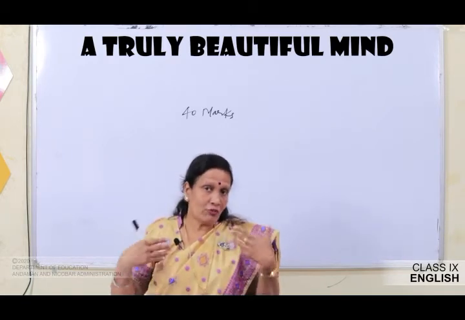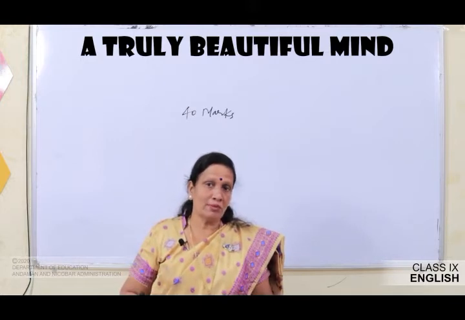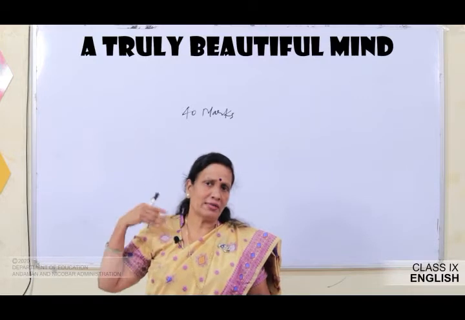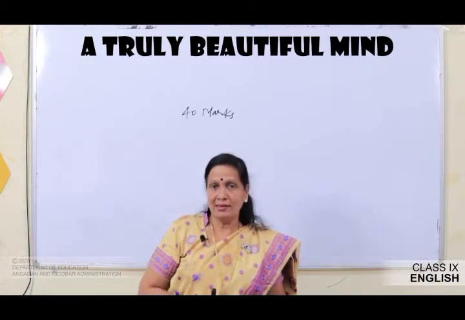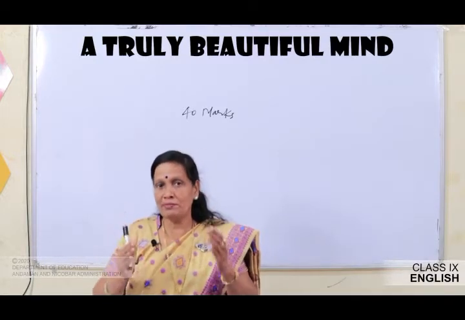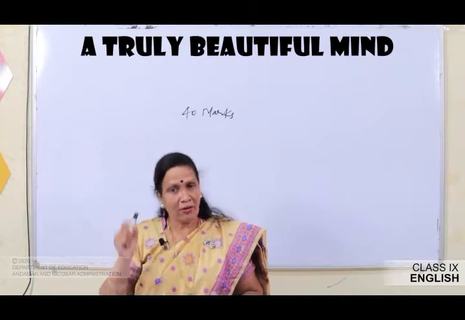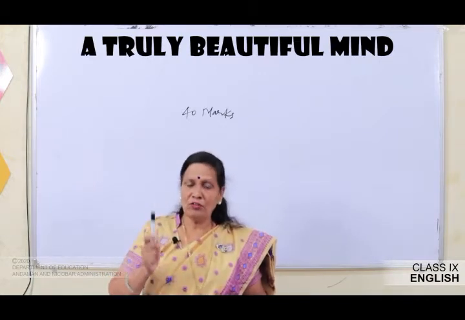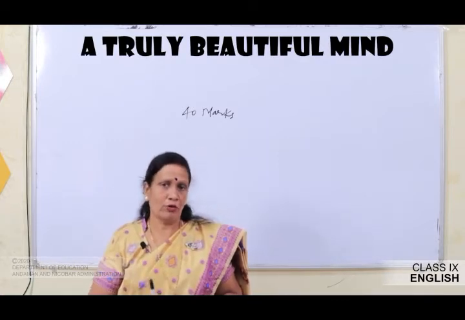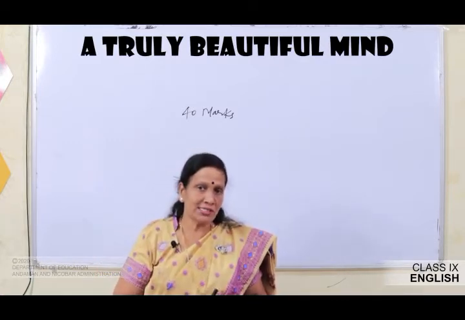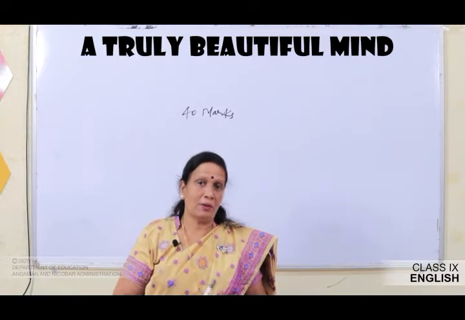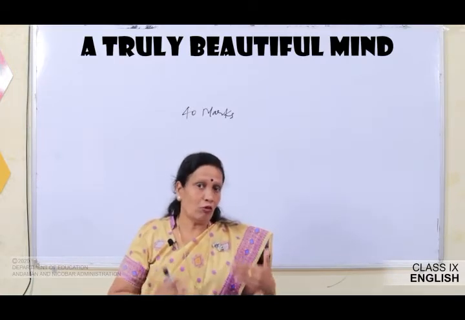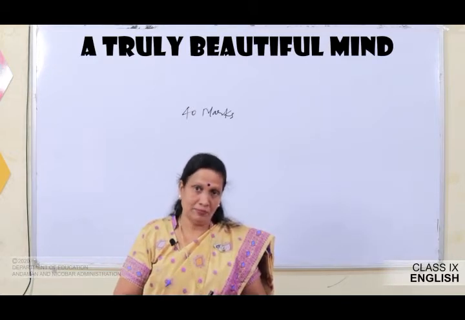You have to do a lot of reading, you have to read the lessons, poems and stories again and again, and try to look at the dictionary for word meanings, and also try to frame small questions and write down their answers in your notebook. Because reading of the text is very important for you to answer the questions related to the literature part, and you can score good marks as you have 40 marks this year.